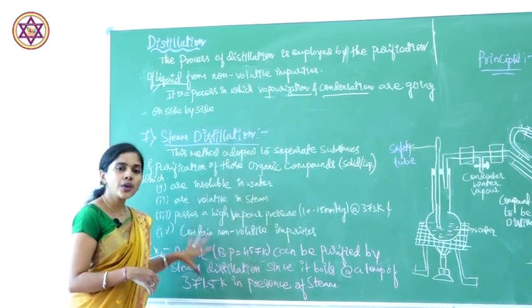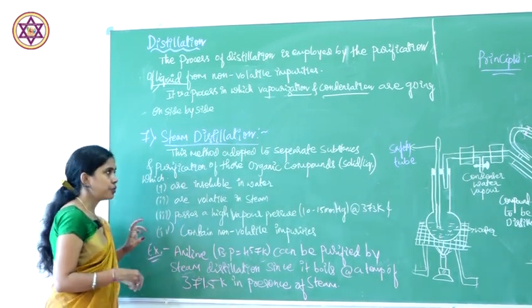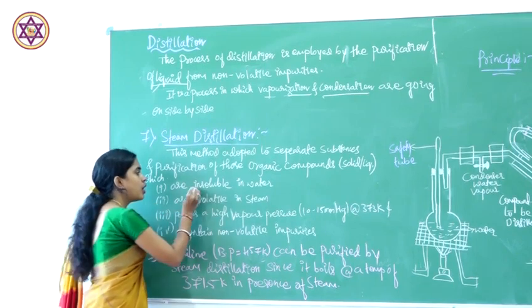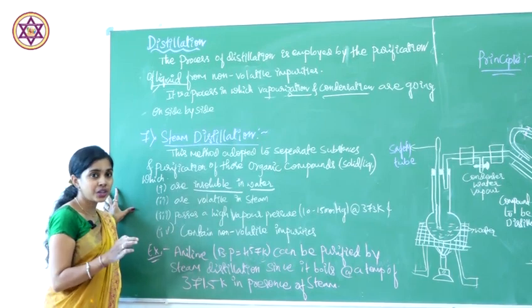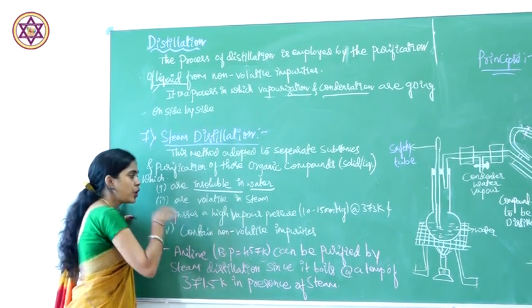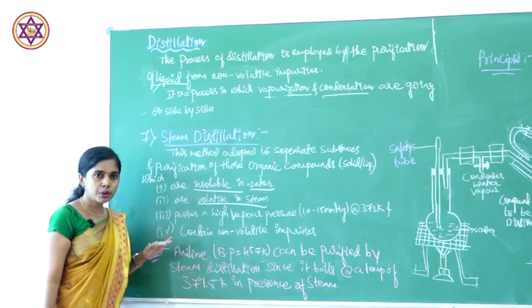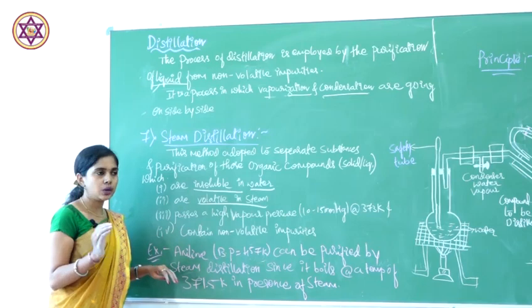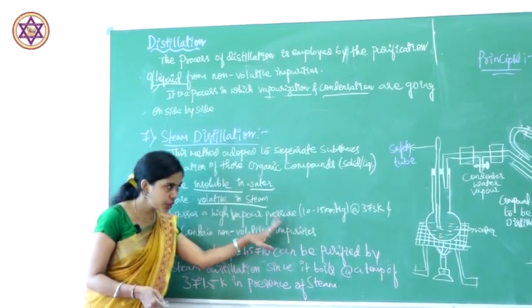But what kind of organic compound and what kind of impurities should be there, we can observe here. The organic compound should be insoluble in water. Why? Because we are going to heat it in steam. Therefore, we say it should be volatile in steam. It should be insoluble in water, steam volatile, and possess a high vapor pressure.